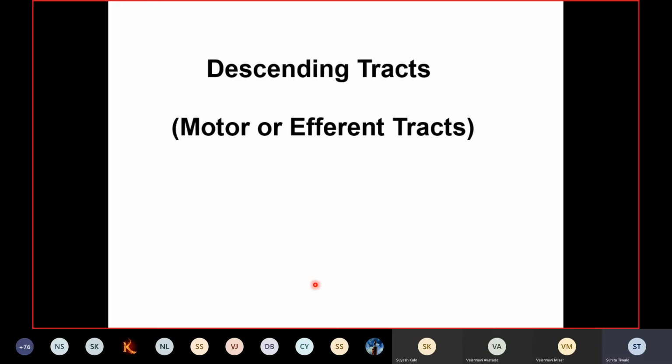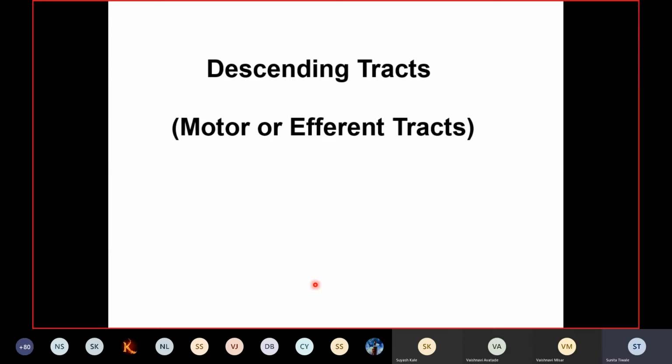Now in the previous lectures, you have studied the ascending tracts. So what is the role of the ascending tracts? They bring the information from the periphery, and this information reaches the higher level in the central nervous system. Once this information reaches the higher level, it is processed, and the central nervous system makes some decision and sends this information down.